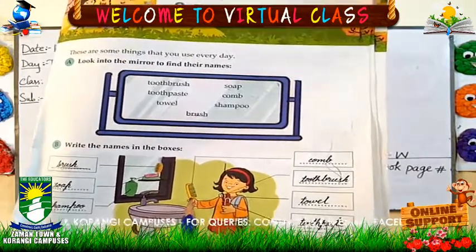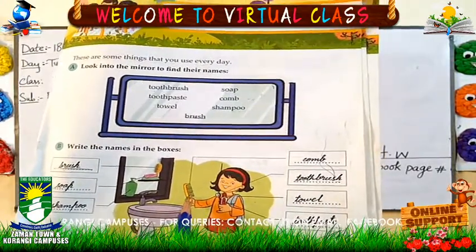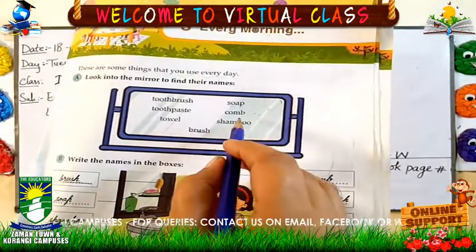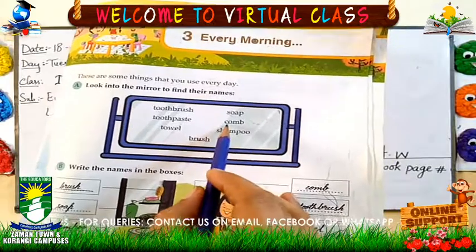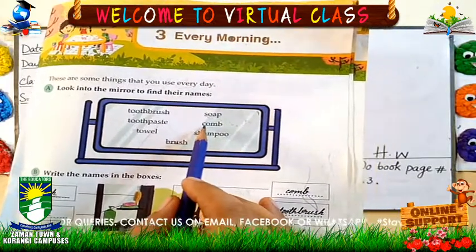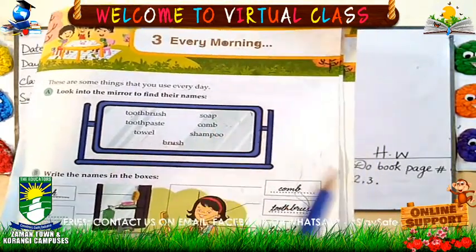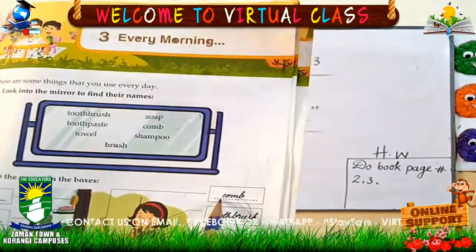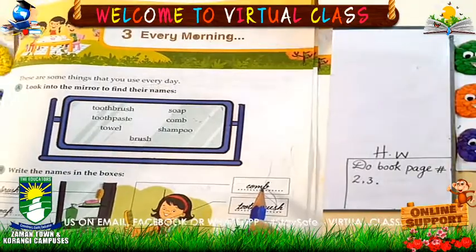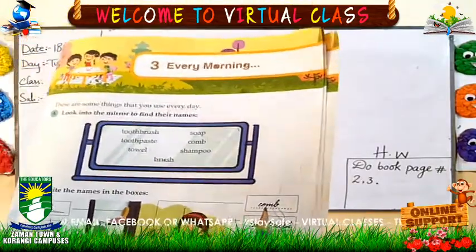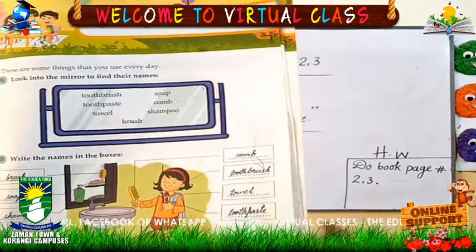Okay. So first we will identify the picture. Yes, what is this? This is comb. So first you will find the spelling of comb. Where is the spelling of comb? You can see on the mirror. What is the spelling? C-O-M-B, comb. Now you will write the spelling here. Comb. C-O-M-B, comb. Have you done? Have you done all of you? Good. Now come on the next box.